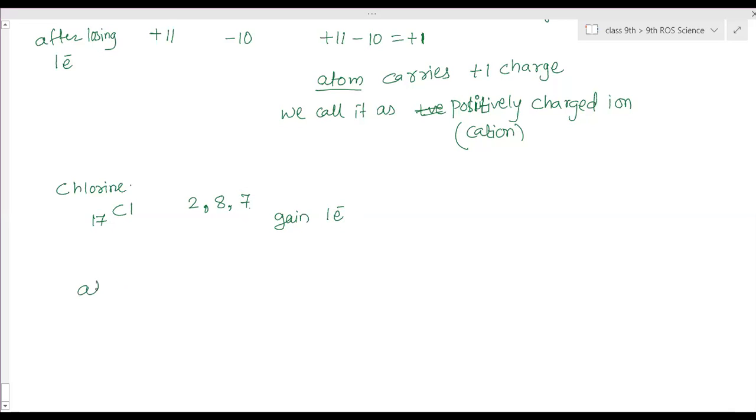Now the atom: how many protons and how many electrons does it have? It has 17 protons and 17 electrons. Proton carries positive charge, electron carries negative charge, so plus 17 minus 17 becomes 0. Therefore the atom is electrically neutral.